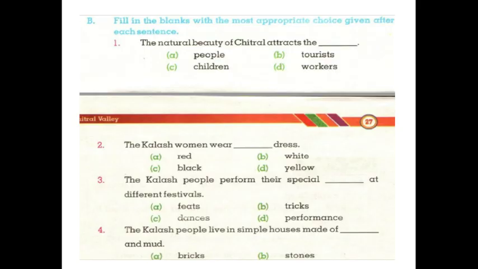Fill in the blanks with the most appropriate choice given after each sentence. Number 1. The natural beauty of Chitral attracts the dash. Tourist. Number 2. The Kalash women wear dash dress. Black. Number 3. The Kalash people perform their special dash at different festivals. Dances. Number 4. The Kalash people live in simple houses made of dash and mud. Stone.